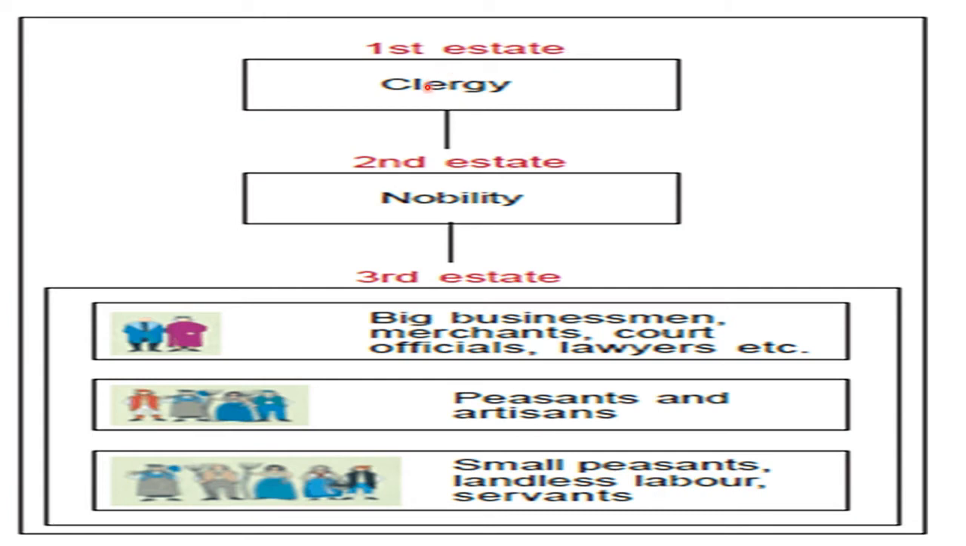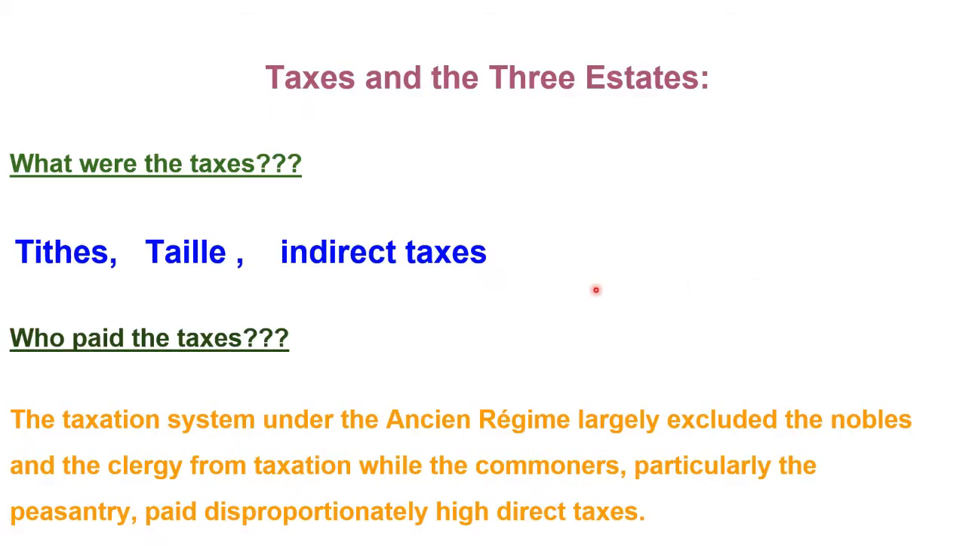So now it is clear that the clergy, which is the first estate, and the nobility, which is the second estate, did not have to pay the taxes. The burden of paying the taxes was, however, on the third estate. Now, having said that, let us see how many types of taxes were present. Basically, the taxes were of three types: tithes, taille, and indirect taxes.